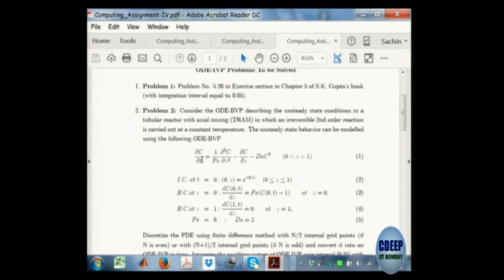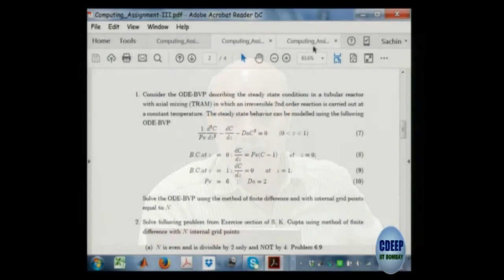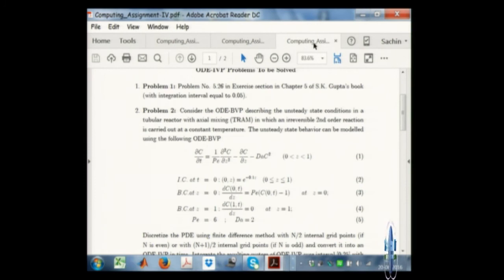Same problem. Okay. In this context you have to discretize and use Euler method, Runge-Kutta method. In this context, same problem, you have to use Newton-Raphson method, because the context is different. Here you have to solve it for steady state conditions. Here you have to solve the same problem for unsteady state conditions.